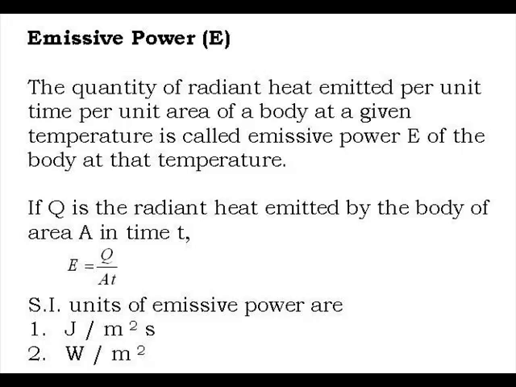Hence, if Q is the radiant heat emitted by a body of area A in time t, then the emissive power is given as Q upon A t. The SI unit of emissive power is joule per square meter second, or joule per second can be replaced by watt, hence watt per square meter.